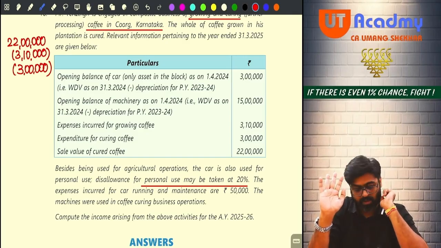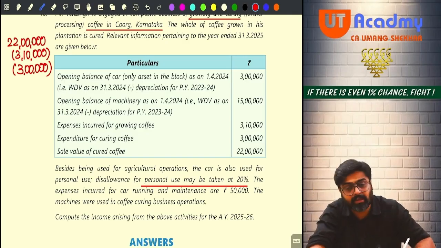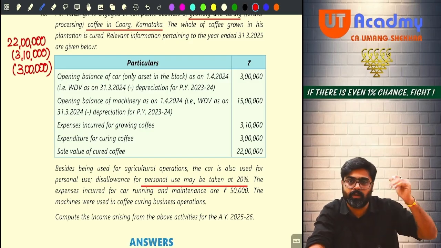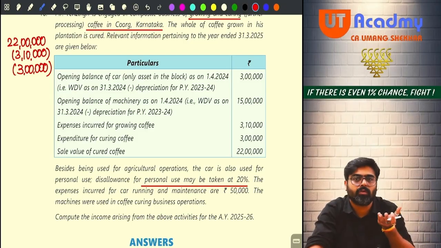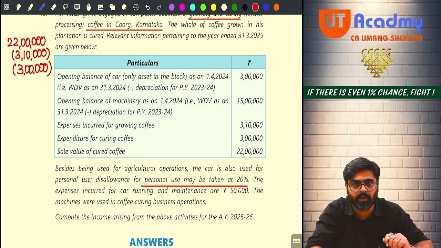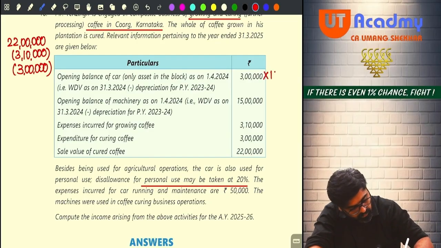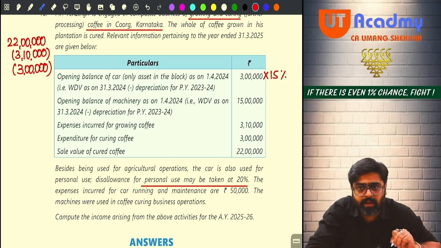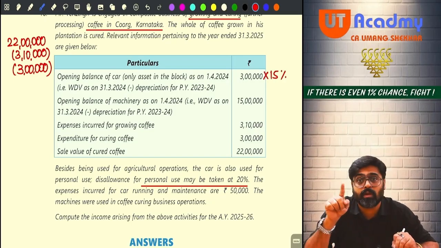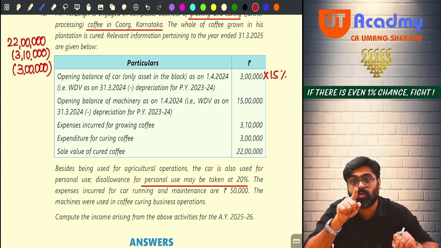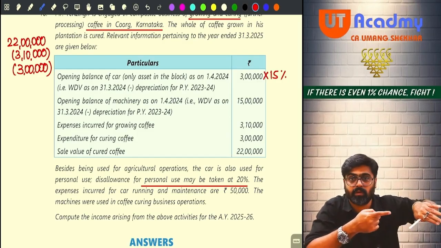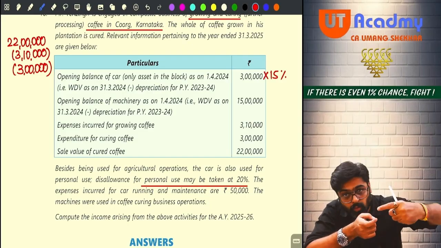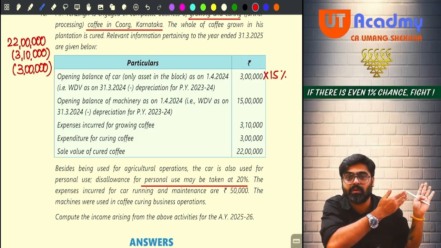But to calculate that depreciation, see, 3 lakh is given. Can I say 3 lakh is the opening WDV of the motor car block? Any additions happening? No. Any deletions happening? No. So closing WDV for the purpose of depreciation will be 3 lakh only. So on this entire 3 lakh, I will charge depreciation. What is the rate of depreciation? 15%. Now if you calculate 15%, you will get 45,000. That 45,000 would have been allowed fully if the motor car was used only for business and not for personal. But 20% is for personal, and that cannot be allowed.